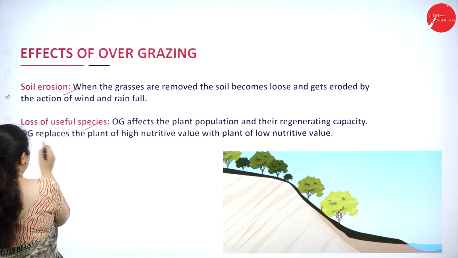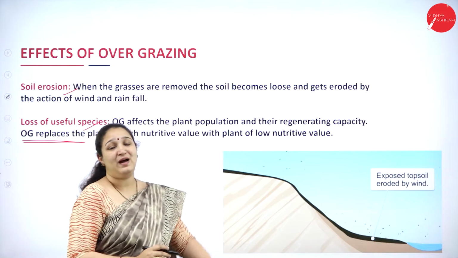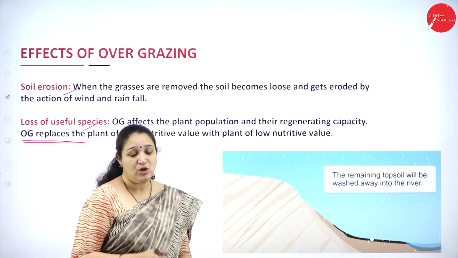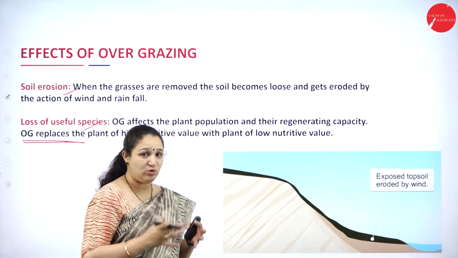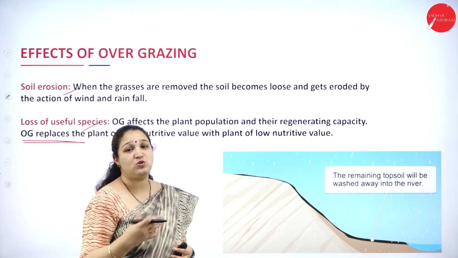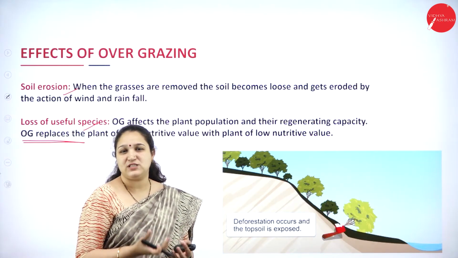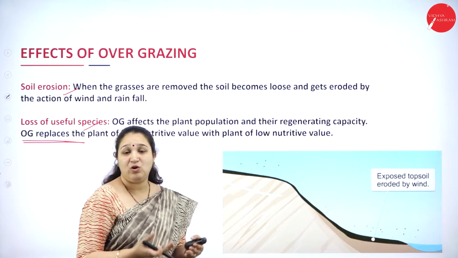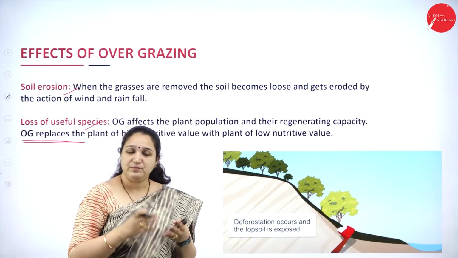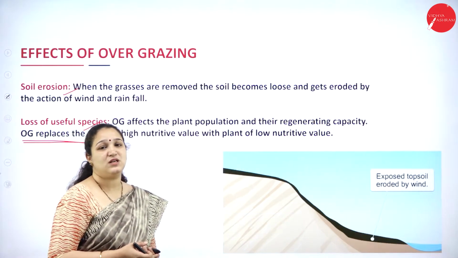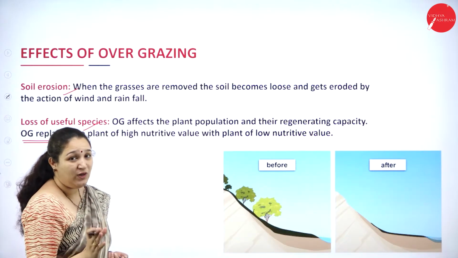And the loss of useful species, if you see, overgrazing affects the plant population and their regeneration capacity, and overgrazing replaces the plants of high nutritive value with plants of low nutritive value. So we have a difference in the species which grow when there is enough fertile soil, and the species which grow when there is not enough fertile soil. The nutritive value of the plants or the vegetables also will be different depending on the fertility or the quality of soil which is available, isn't it? So the useful species can be lost in the long run in this way.